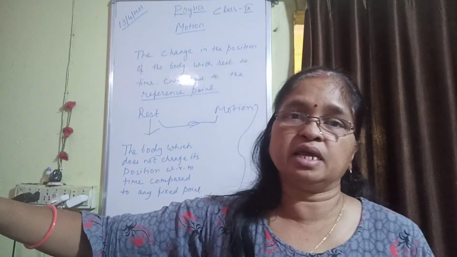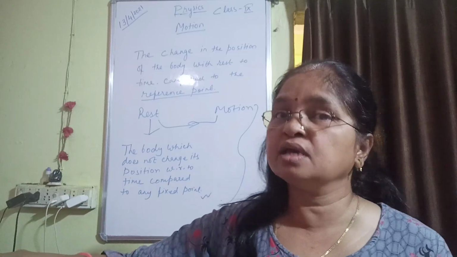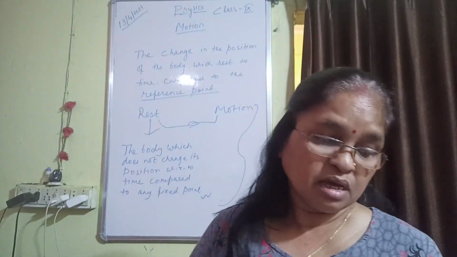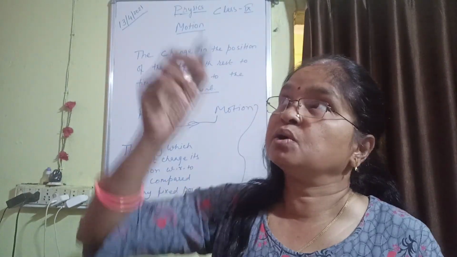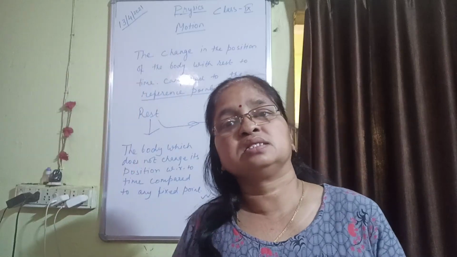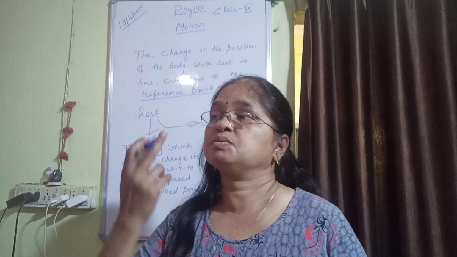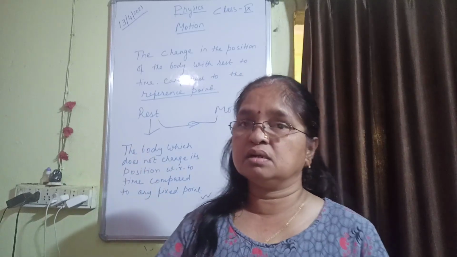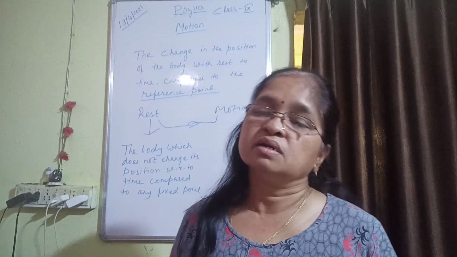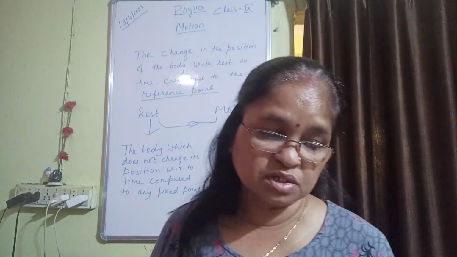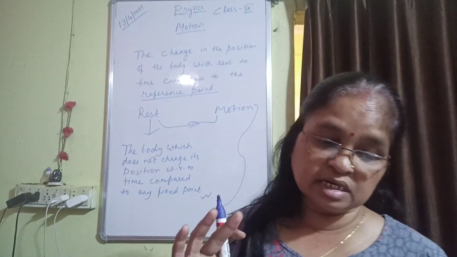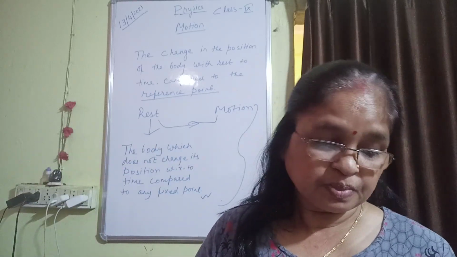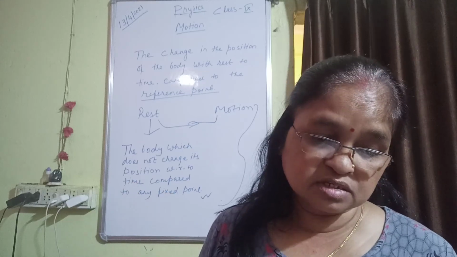Linear, that means in one line. So when a body is moving linearly or in a straight line, we will say that the motion is linear motion. Then circular motion, when the body is moving in a circular path, then that is known as circular motion. For example, a rotating fan, or you can say elliptical motion, Earth is revolving around the sun. So like this. Rotational motion, that means the entire body does not change its position, but different points on the body change with time.